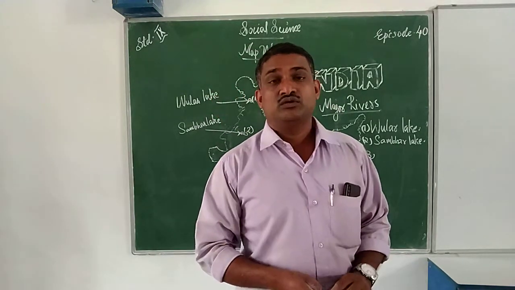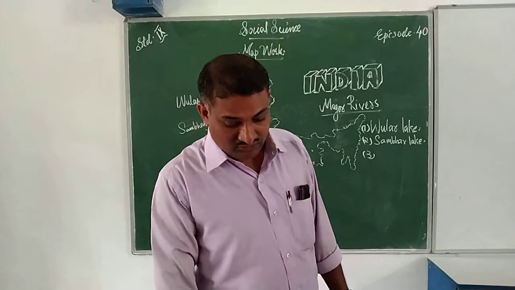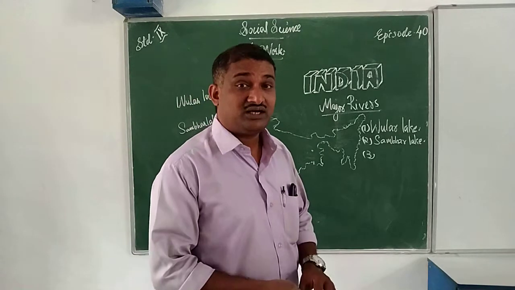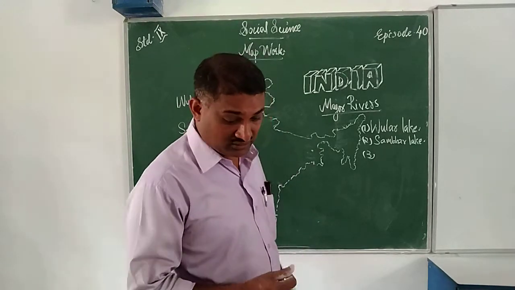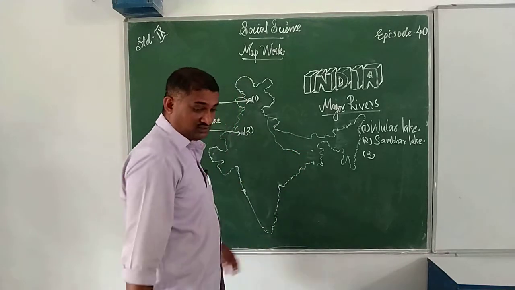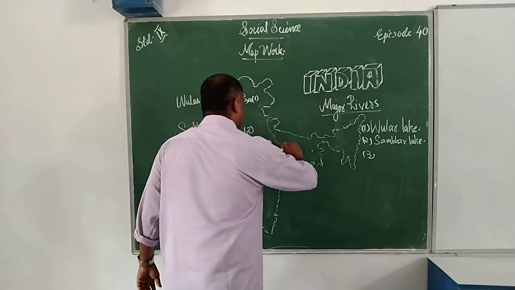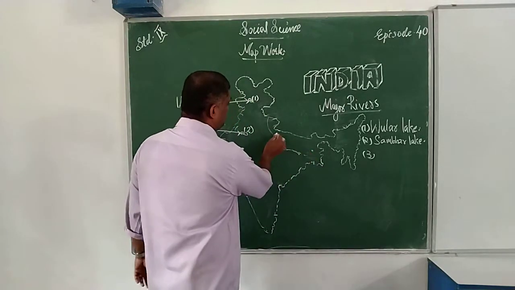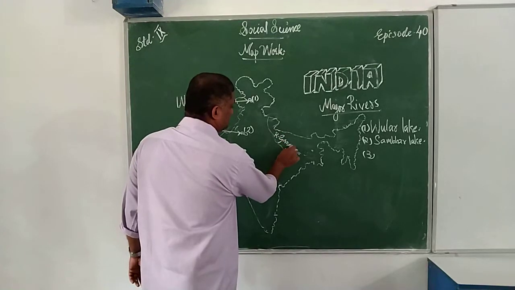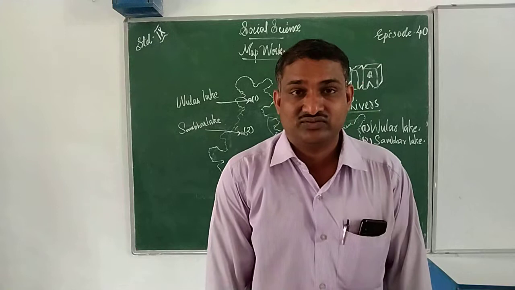Next, we want to mark the rivers. First we want to know about the river Ganga. Ganga river has been called the holy river. This river Ganga is flowing like this. River Ganga has been called the holy river.